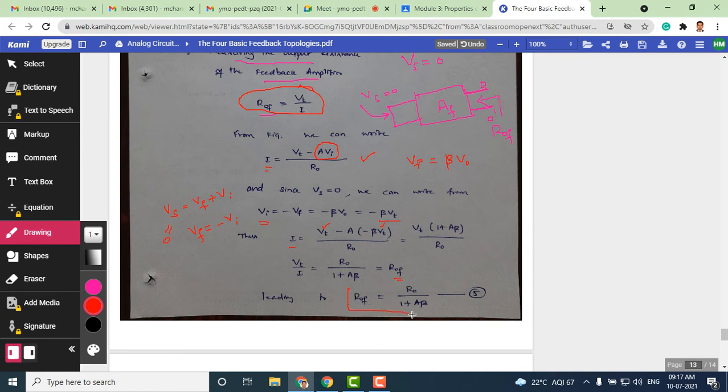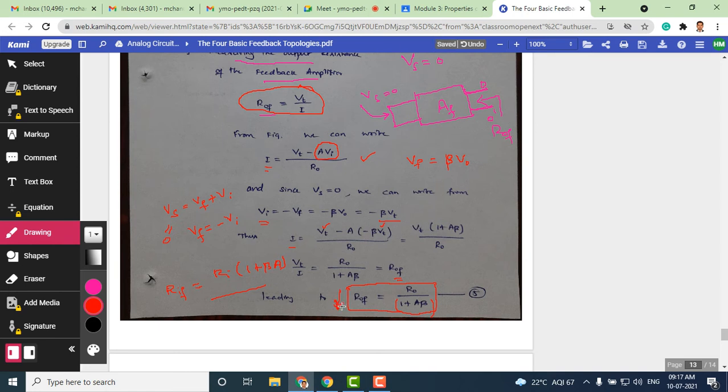Look at this now. Finally we got a relationship between ROF and R naught. ROF is equal to R naught divided by 1 plus A beta. What does this show? Earlier we have proved that RIF equals Ri into 1 plus A beta. This is with reference to input resistance. Whereas with reference to output resistance, the output resistance with feedback is equal to the output resistance without feedback divided by 1 plus A beta. So that means with feedback, output resistance decreases.